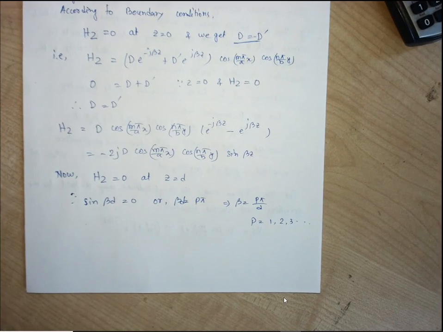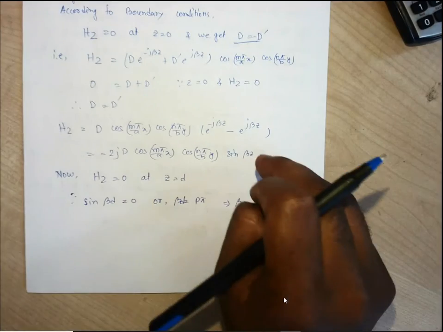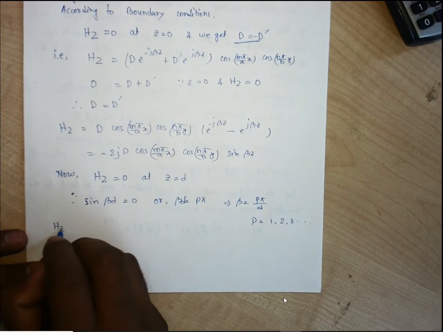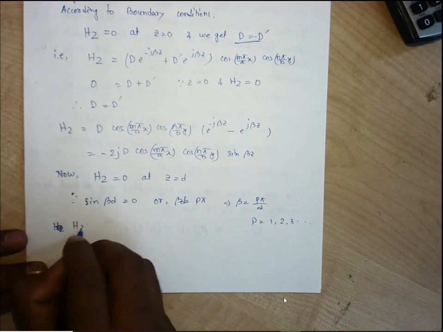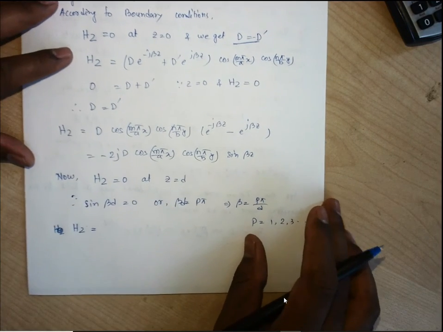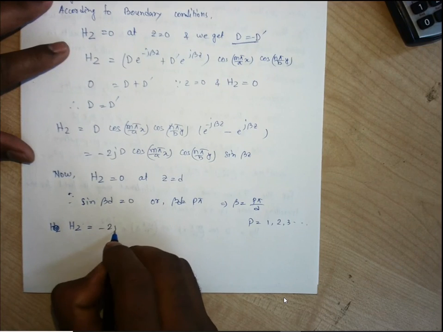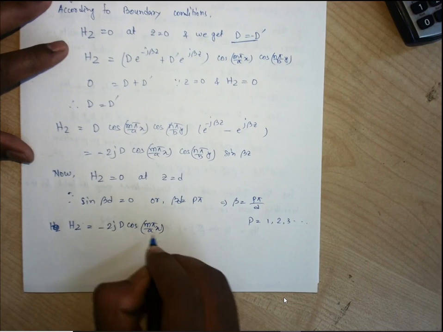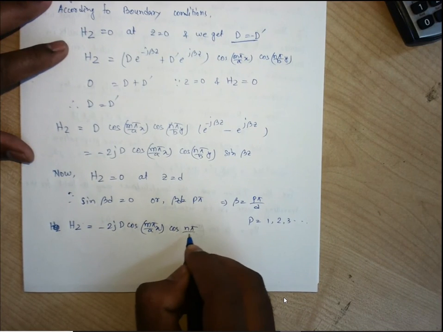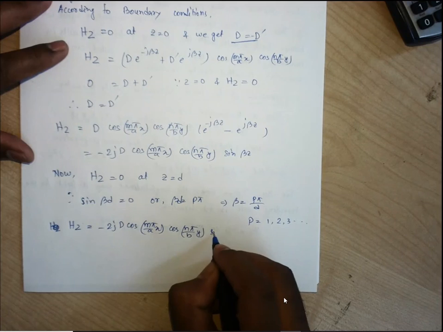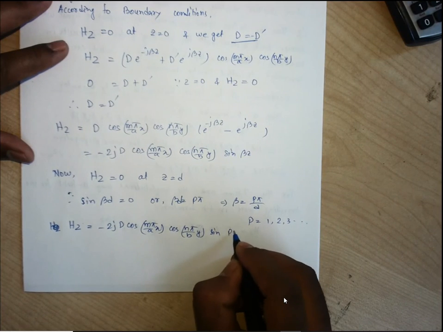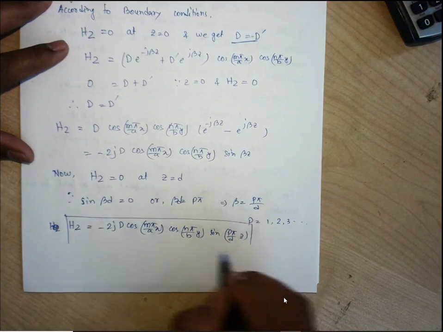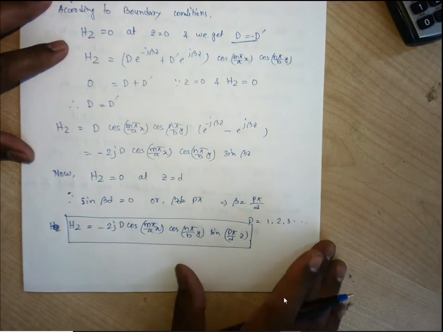By putting beta equal to p pi by d in this expression, Hz is coming out as minus twice j D cos m pi by a x, cos n pi by b y, sin p pi by d z. That is the Hz along the direction of propagation.